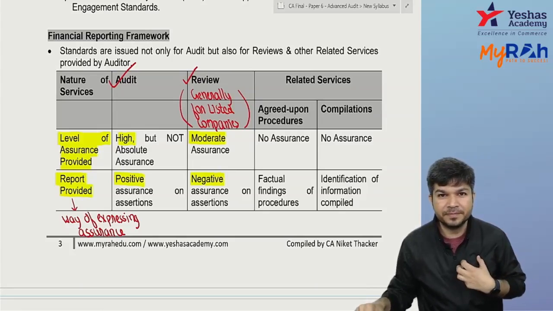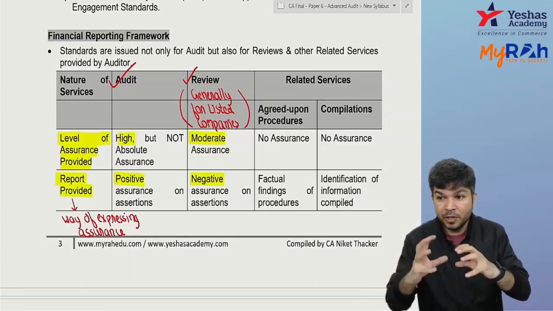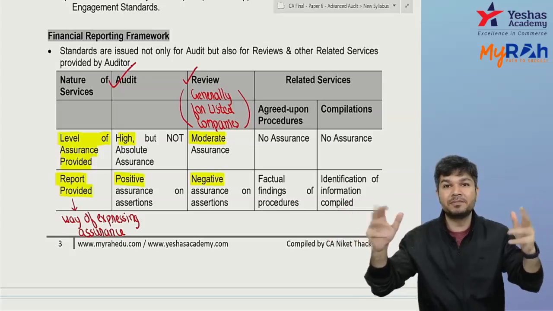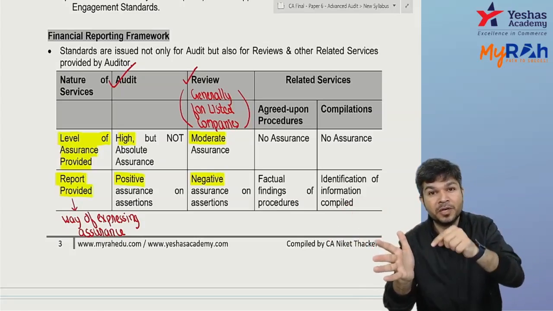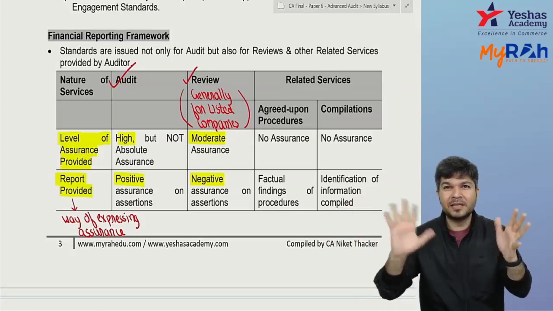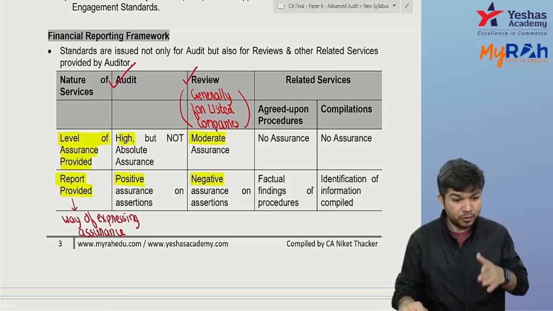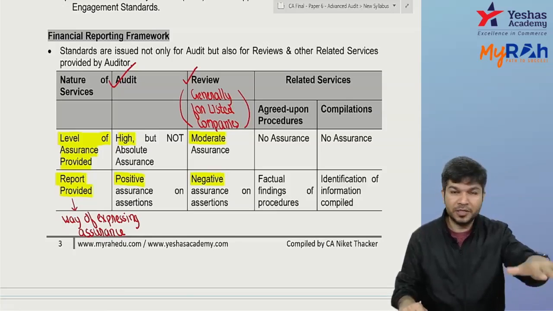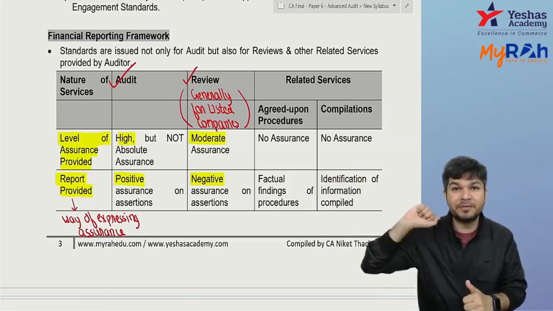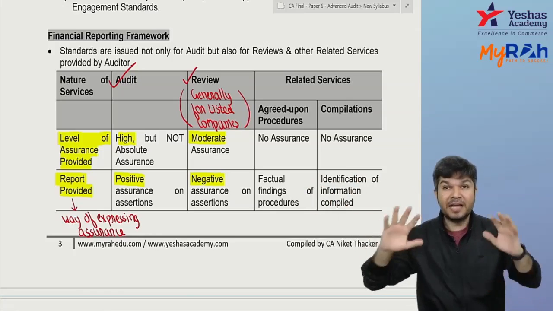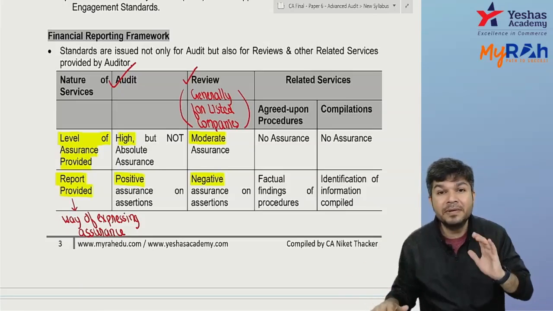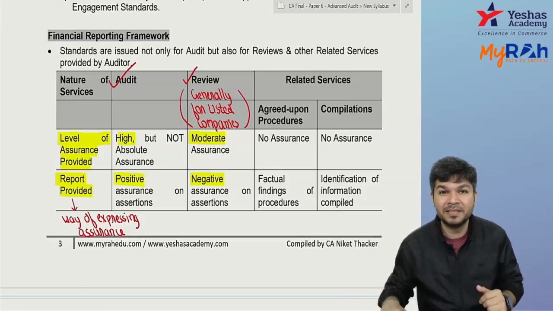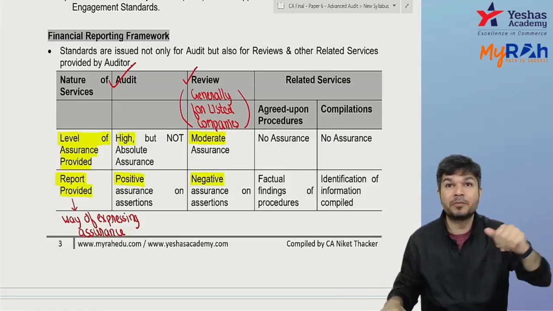If you are doing this, are you commenting on the figure of stock which is shown by management? There's a stock figure which management shows, and then I say this is showing a true and fair view. Did I do anything like that? Bank told me you go and count. I did the counting, I got the units. Then they said you find out the weighted average rate from the system. I did that. And then I found the value of stock. Whichever value of stock I found, I give it to the bank. They will compare it with the figure given by management, and then they will try to see whether management has given a proper figure or not.